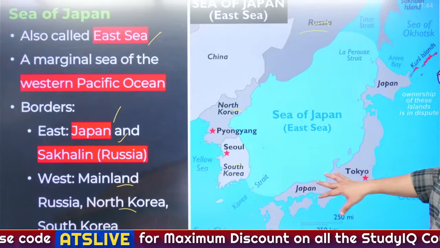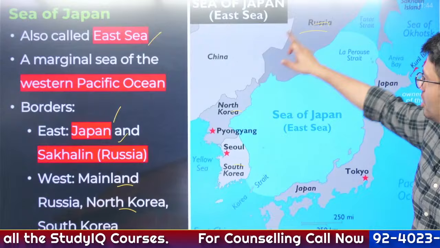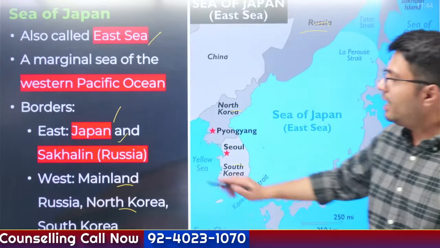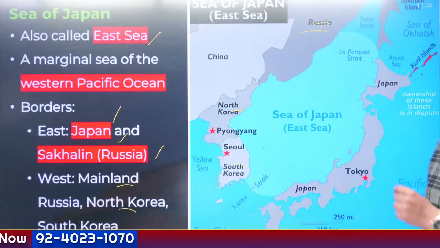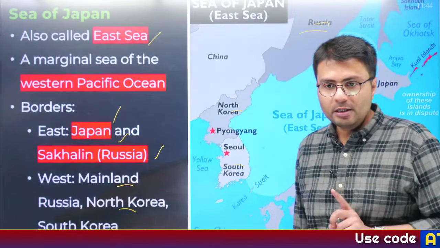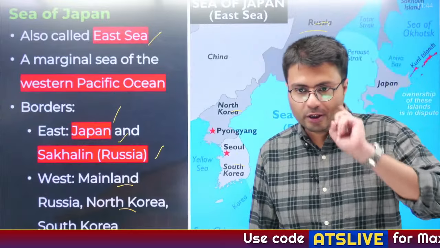These are the bordering countries. 5 countries are there. Sorry, 4: Japan, Russia, North Korea, South Korea. So these are the 4 countries that are bordering the Sea of Japan. There is no China here. Please remember it. Kyushu, yes. Kyushu, good. Thank you.